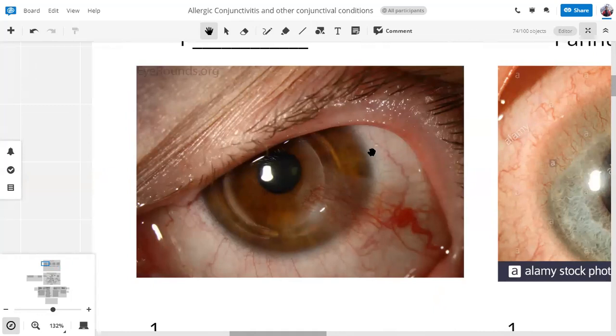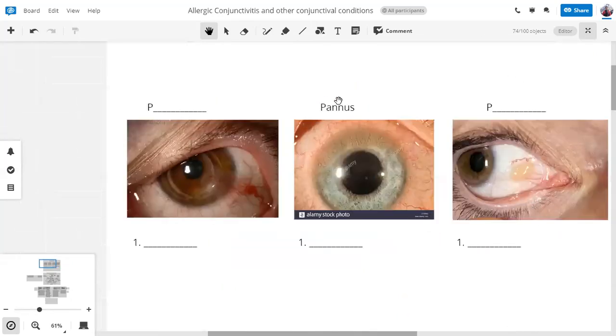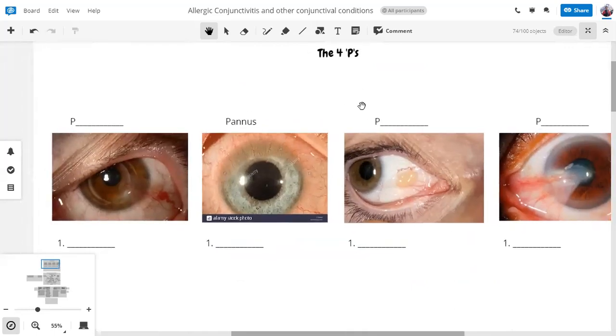So, close. हम discuss करते हैं इन सारों को. So these are the four P's of conjunctiva जो confuse कर देते हैं किसी को. One of them is pannus. We've discussed pannus. This is a pinguecula, and these two, they might be pterygium, they might not be pterygium. We will discuss them now.